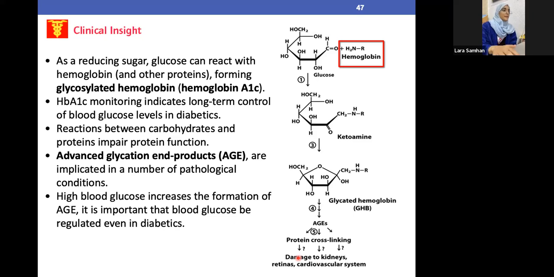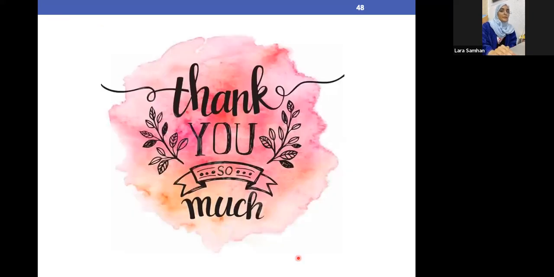And yes, I guess this is it for this slide, and we're ending our lecture. I hope you guys enjoyed it and learned. The whole lecture is important, but the most important points to focus on are the slide of the isomers and structures, and also the slide of the bonds, like what are the names of the bonds. These are the two most important high-yield questions that usually come in the exam. The rest of the lecture is also quite important, but those are the things that the doctor likes to ask about.